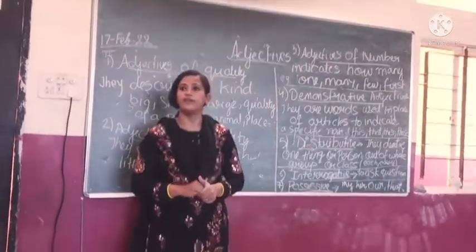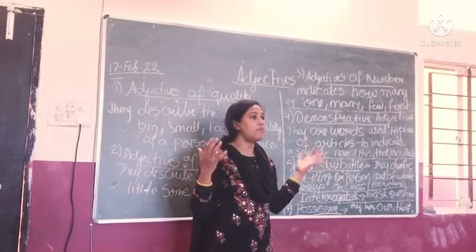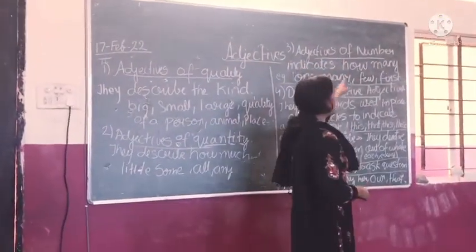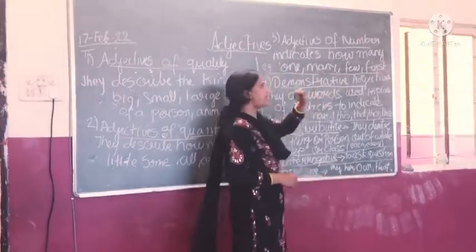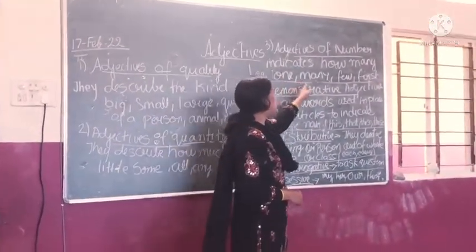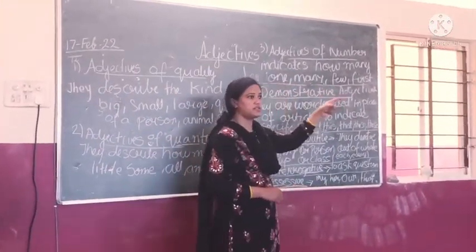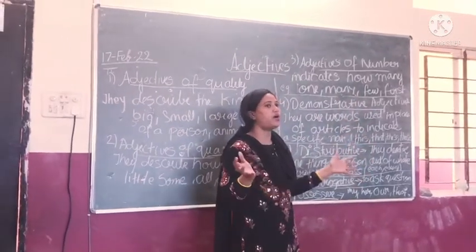Adjectives of number. मतलब कितने, how many. तो इसके example होंगे adjectives of number में it indicates how many. इसके example है one, many, few, first, एक, कुछ, बहुत.